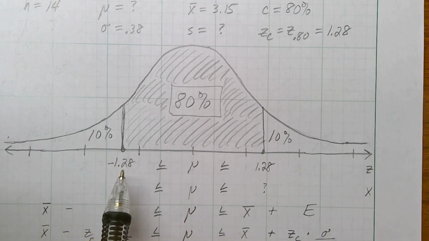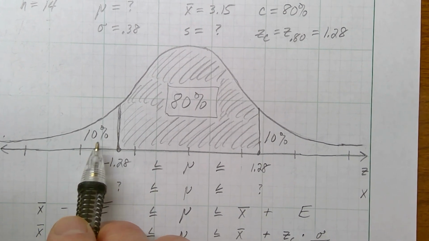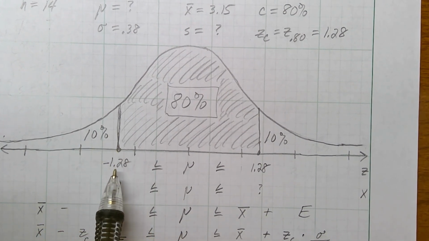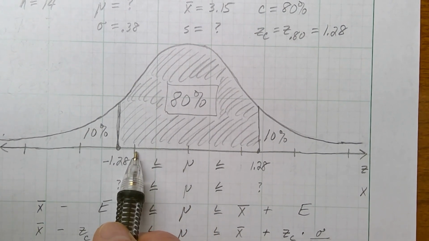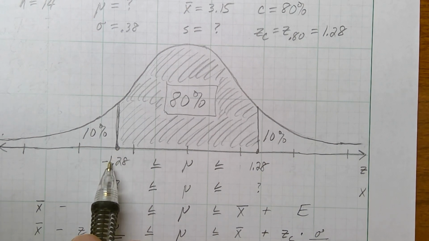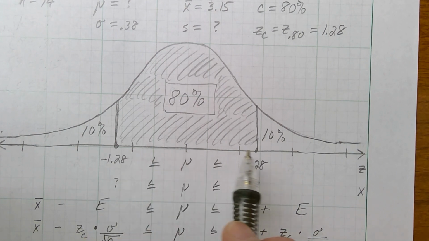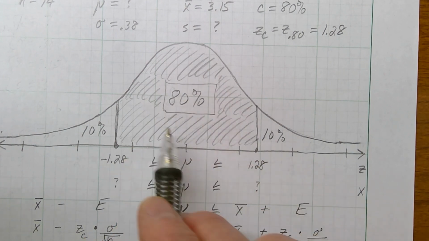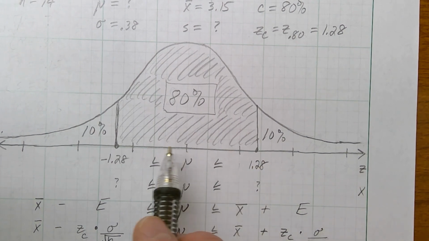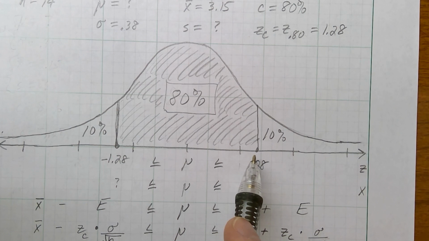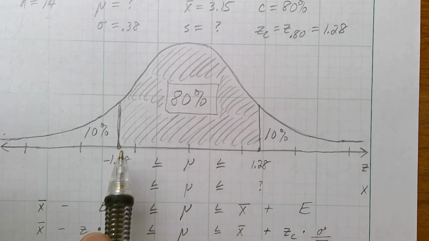So that's where I came up with this z right here. I tried to figure out what z number produced an area of 0.1000, and I got as close as I could, and I said, okay, it looks like negative 1.28. So I placed that on the curve appropriately. I went about 1 1/4 step to the left. Now its positive twin is going to be over here. Remember, this is sitting right in the middle, so whatever this number is, this will be the same number, only positive. So I did 1 1/4 step to the left, and 1 1/4 step to the right. All right, I shade in the middle. That's 80%.